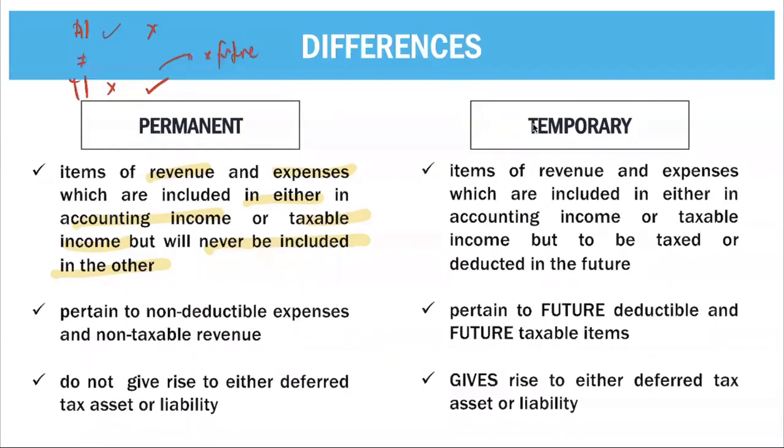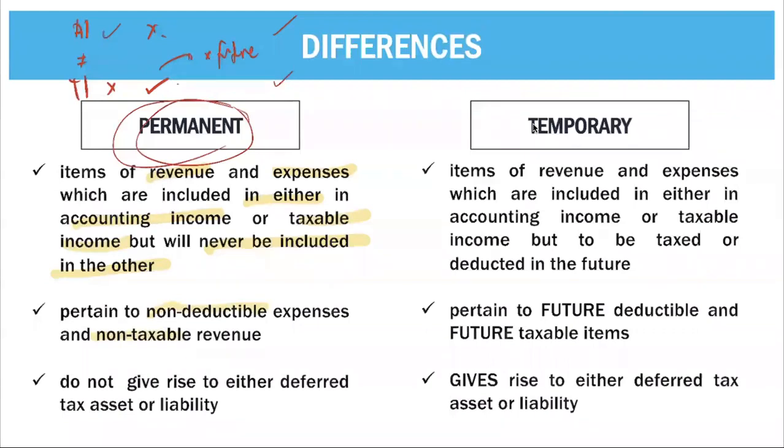So this results in a permanent difference. It cannot be reconciled in the future because it can be included here but not here, not included here but can be included here. Therefore, there will never be a time that there can be inclusion on both. Permanent difference further pertains to non-deductible and non-taxable items.